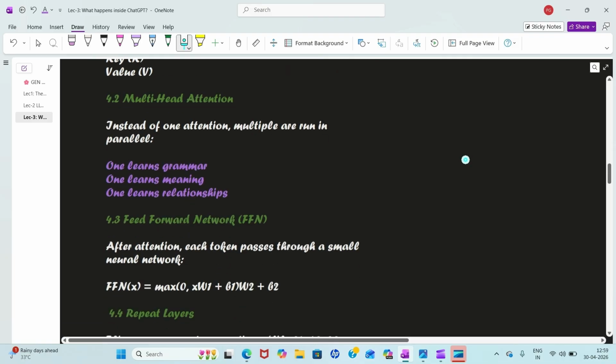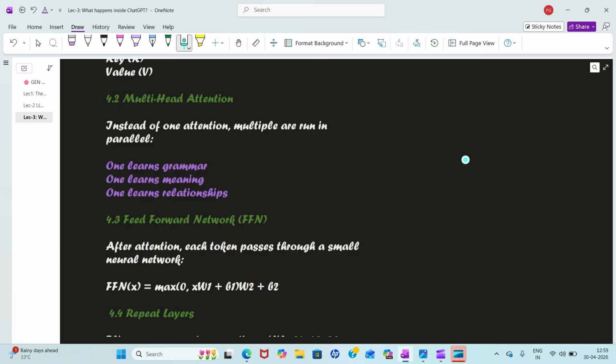So for that we have multi-head attention, because not just one, multiple attention heads learn grammar, meaning, context, so that multiple parallel lines processing the same input can preserve the meaning and understand better what is happening. So when this meaning is understood, then we move towards feed forward network.